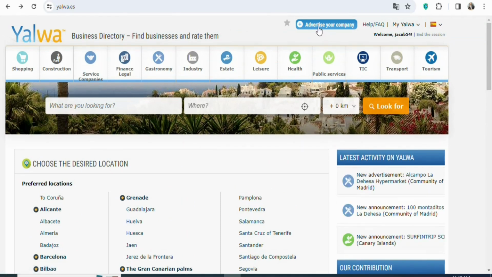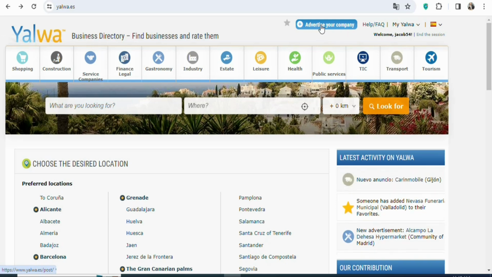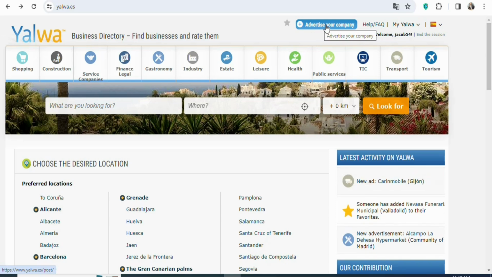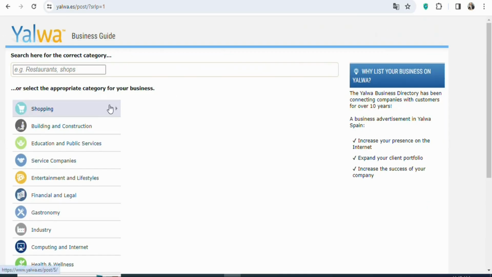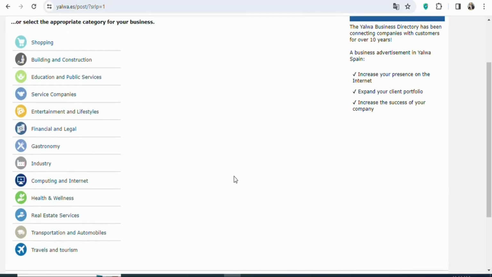Now what you have to do is click right here, advertise your company. Once you click on it, you'll be able to advertise your affiliate link without paying for anything. So click on it. Once you click on advertise your company, you're going to see a page like this. You can see these are categories that you can post your ad in for free. Any category that you want, you can click on it and then advertise your affiliate link. You can see a whole lot of them, so any of them that you want, you can select.